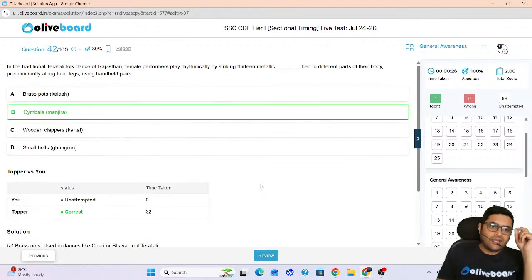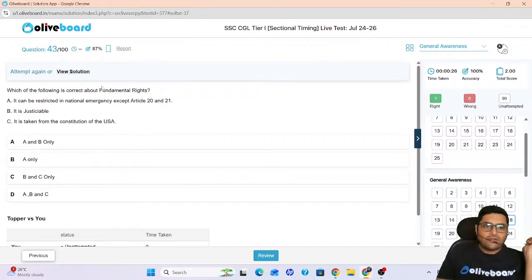So please remember this dance form is related to Rajasthan. Very, very important. Often it is asked in the exam, these dance forms and all. You should remember it by heart. Okay, done? Okay, chalo. Next.